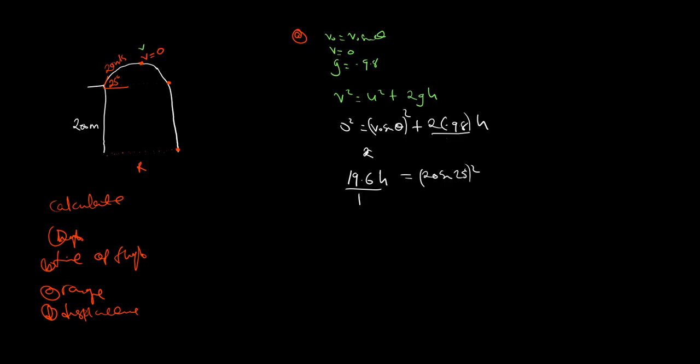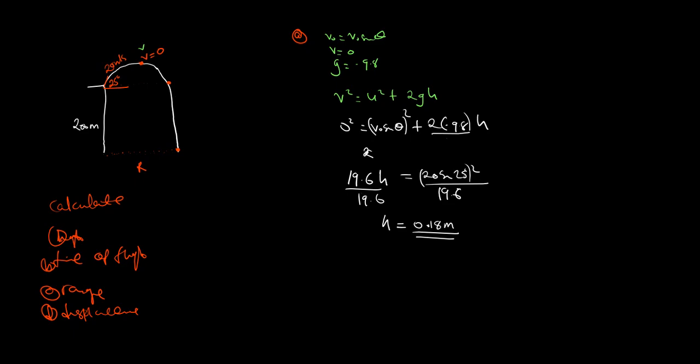Then you divide throughout by 19.6, so we have h is equal to, once you do that, punch that on your calculator. For me it is giving height as 0.18 meters. You can put 2, but I've left the other 2, so this is what it is giving me. That's the height at this point.